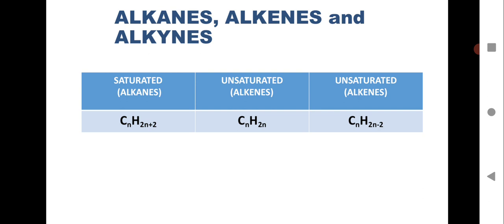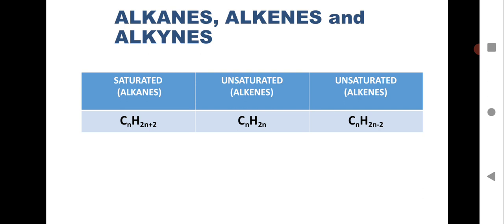Similarly, one more classification under unsaturated: where 3 pairs of electrons are shared between carbon and carbon, there will be a triple bond between carbon and carbon. This is again unsaturated. Where 2 pairs of electrons form a double bond, that forms the series of alkenes. Similarly, where 3 pairs of electrons are involved in the bonding between carbon and carbon, it forms alkynes.